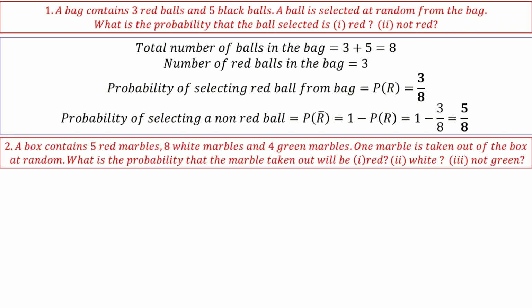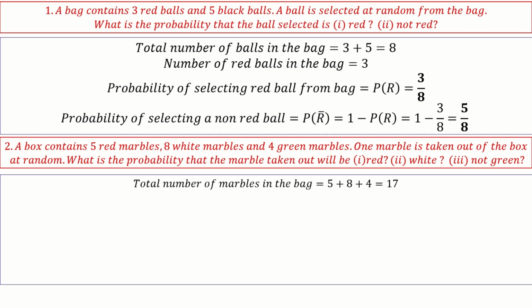Okay, next. A box contains 5 red marbles, 8 white marbles, and 4 green marbles. One marble is taken out of the box at random. What is the probability that the marble taken out will be red, white, not green? Okay, so same. The total number of outcomes is 17, 5 plus 8 plus 4.